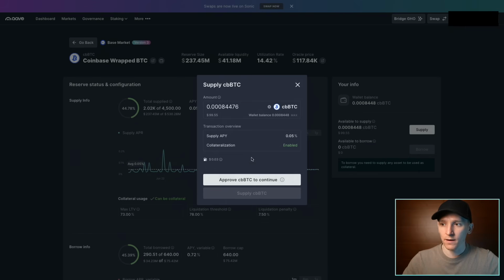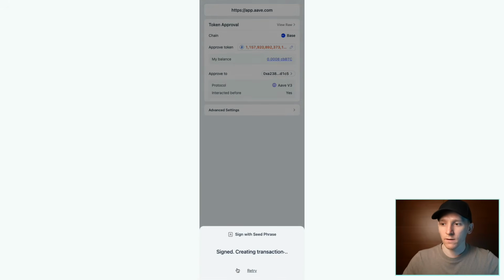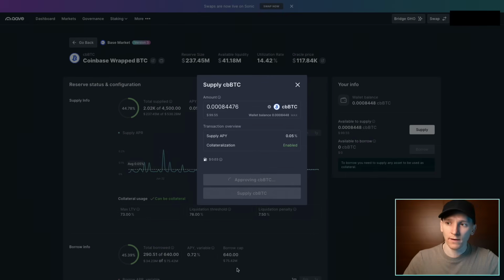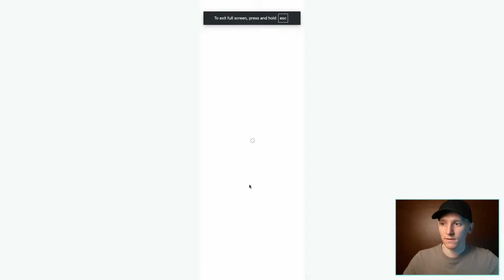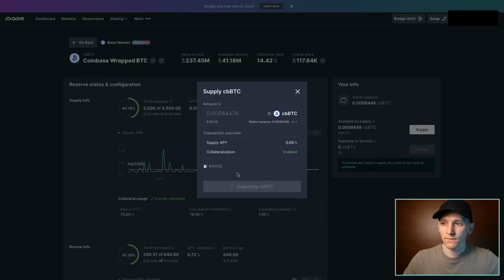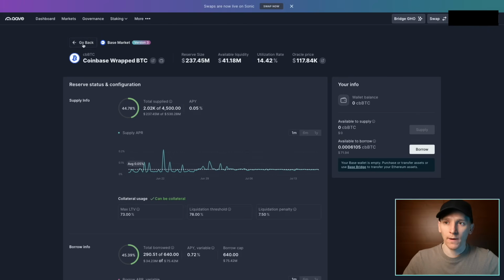So we'll go ahead and approve CBBTC. We just need to sign this transaction in the wallet. Again, if you don't know how to do this, video guides below for using Aave and wallets. So we can supply this. Once we've supplied into Aave, then we can borrow dollars against it. So I accepted that, and now I have to supply. And that should eventually be supplied. There you can see that is all done. So OK, close. And now what I can do is go back to the market.